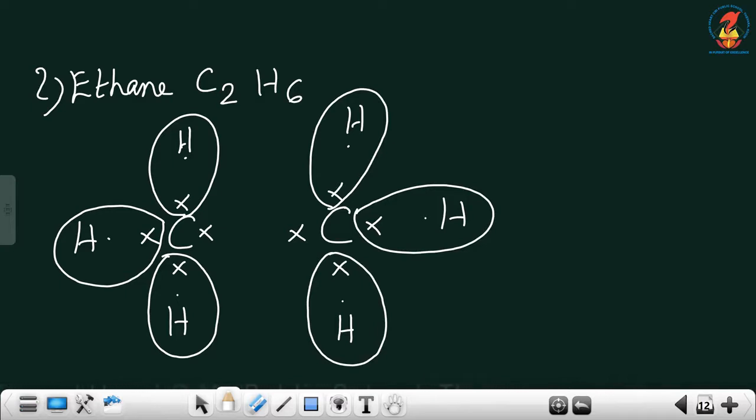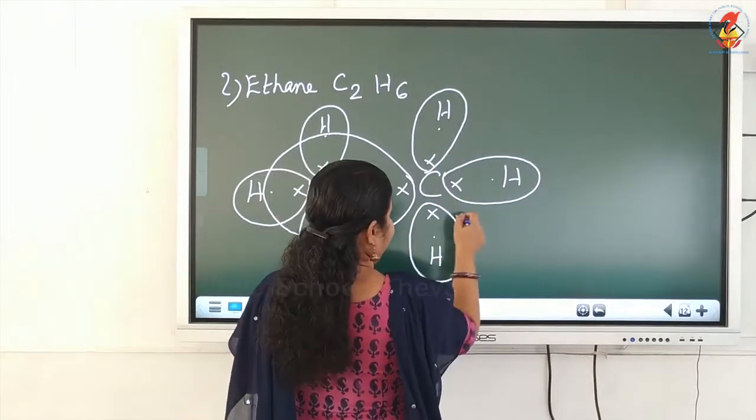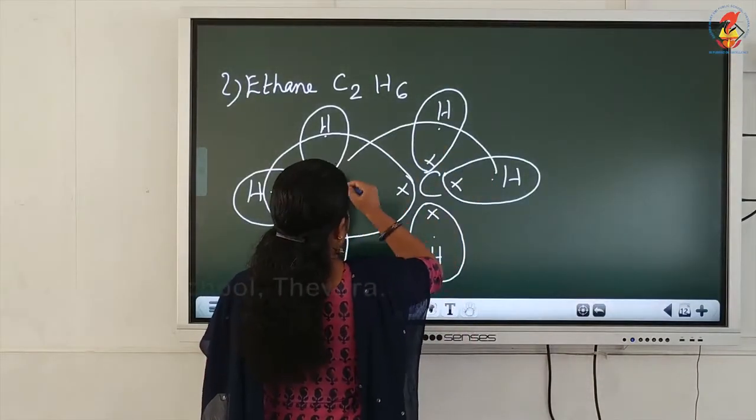Okay. Now take the first carbon atom. Carbon has its own 4 electrons. Then count the hydrogens around it, 1, 2, 3. So making it 7. It needs 1 more electron which it takes from the second carbon. So carefully draw the circle in such a way that carbon has its own 4 electrons, 3 electrons from the neighboring hydrogen atoms plus 1 electron from the second carbon, making it 8 inside the circle of the first carbon. Same way, second carbon has its own 4 electrons, then 3 from the connected hydrogen atoms making 7, then 1 from the first carbon.